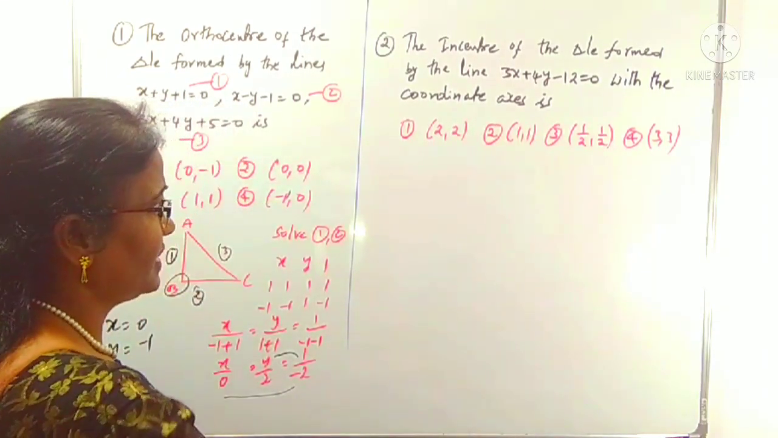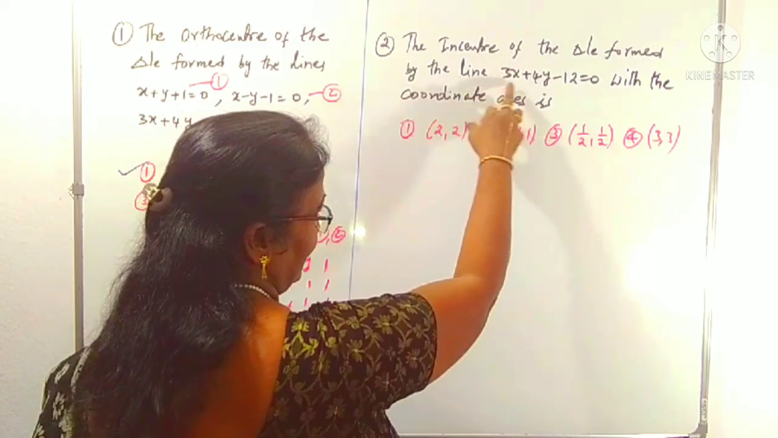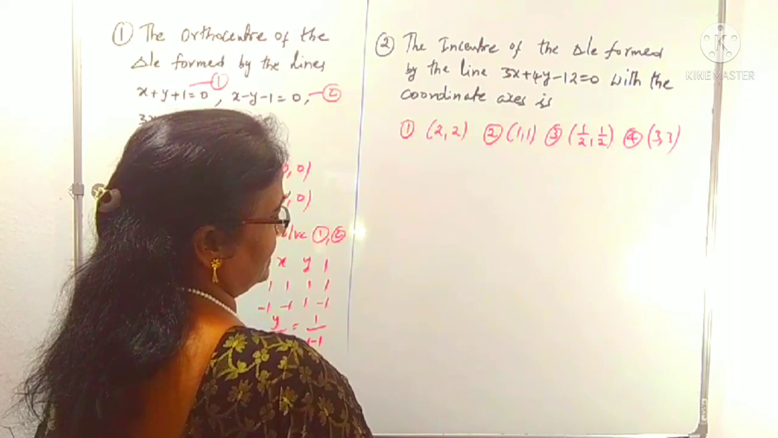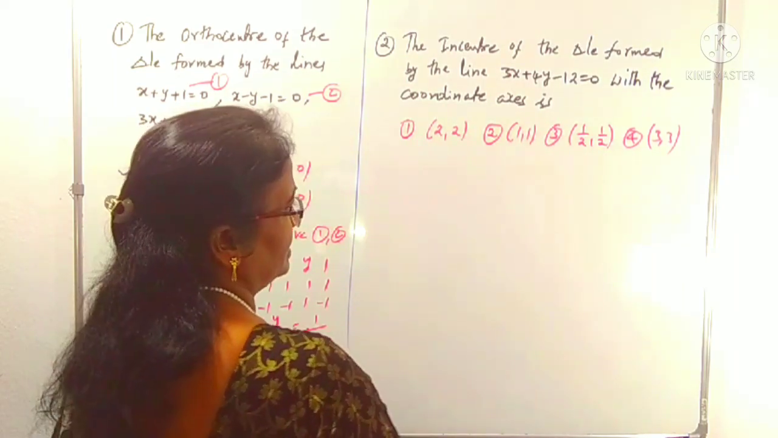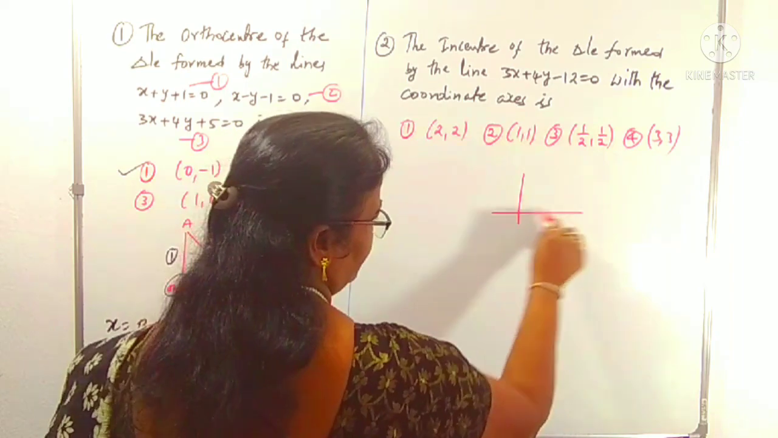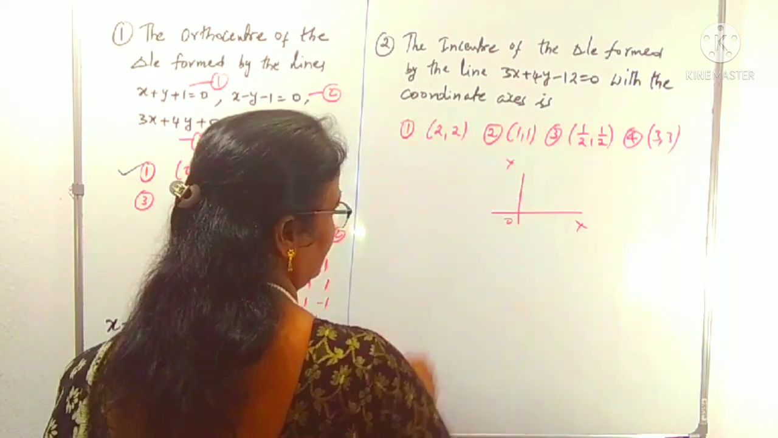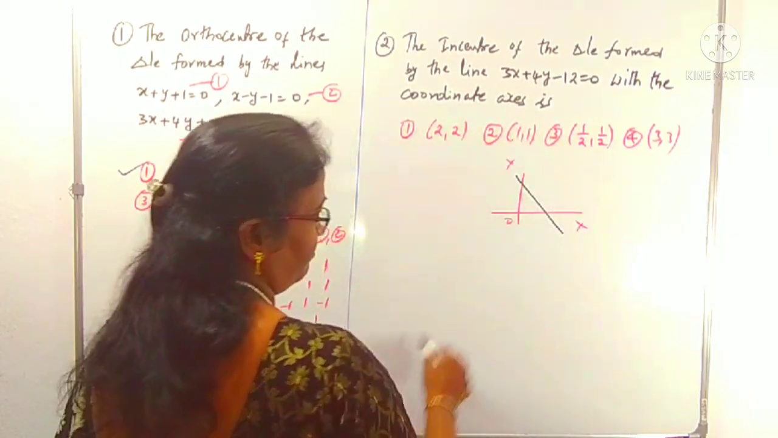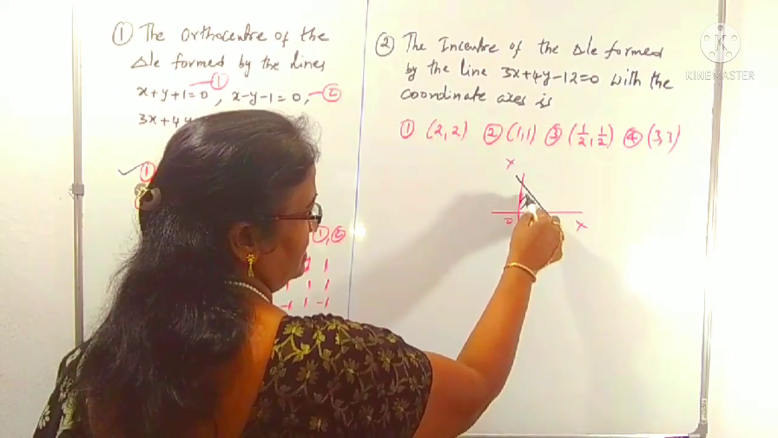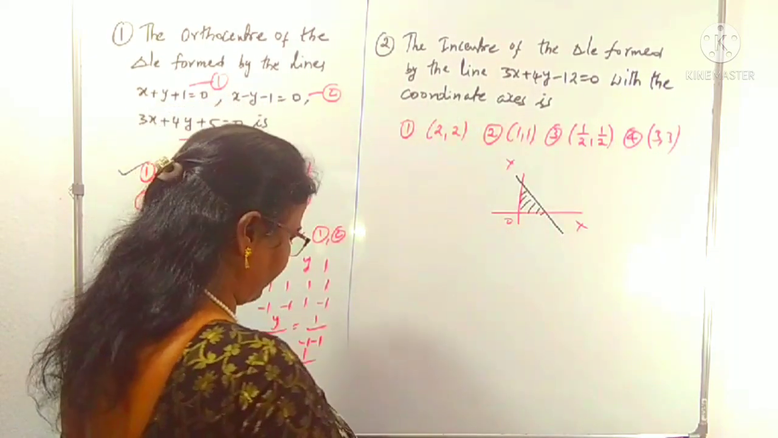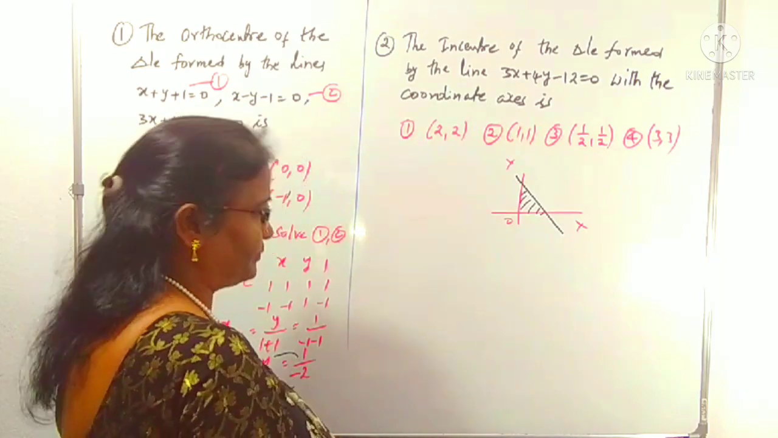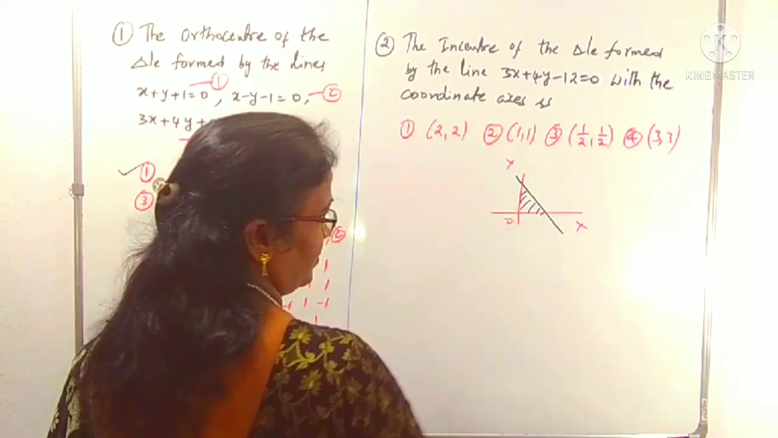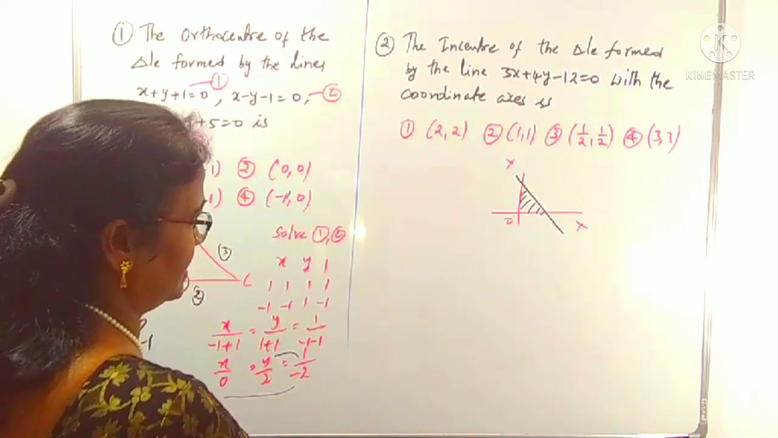What is it asking? The incenter of the triangle formed by the line with the coordinate axis. This line forms a triangle with the coordinate axis, and then we can find its incenter. If you take the coordinate axes like this, OX, the x-axis, and OY, the y-axis, and the line 3x plus 4y, I am taking like this, it forms a triangle with the coordinate axes. We want the incenter of this triangle. How can you find the incenter? First, you can concentrate.